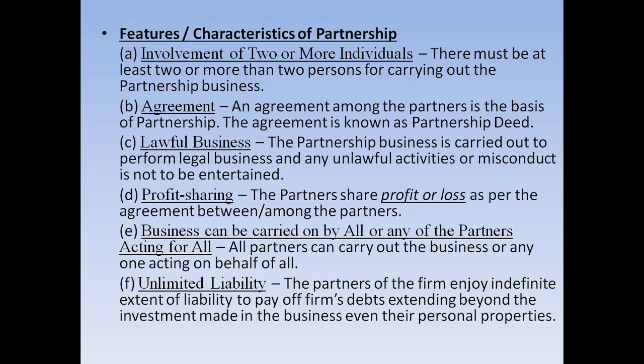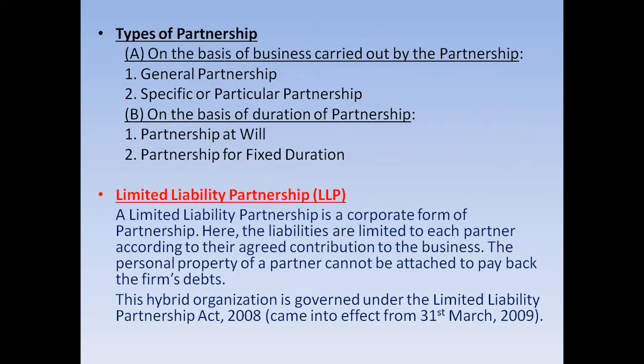Now, the last feature, that is unlimited liability. Yes, in partnership, the partners enjoy the unlimited liability. Okay, they can invest to whatever extent they can. If the partnership firm needs more capital, they can make the investment out of their personal source of income also. Okay, they can bring whatever asset or capital into the business, unlike in the form of joint stock company, where the liability is limited.